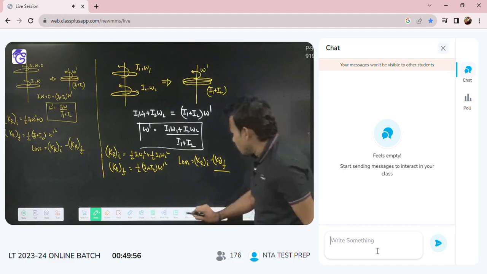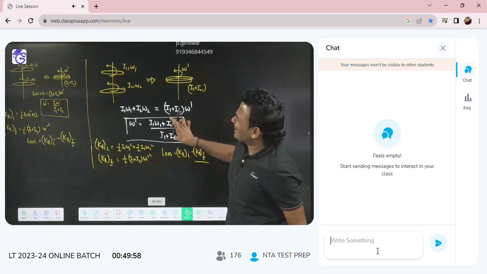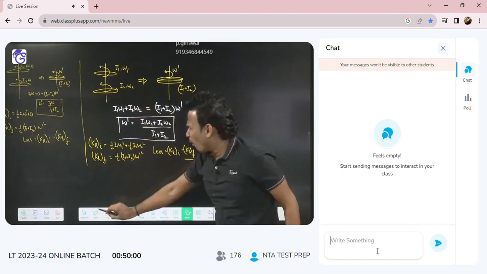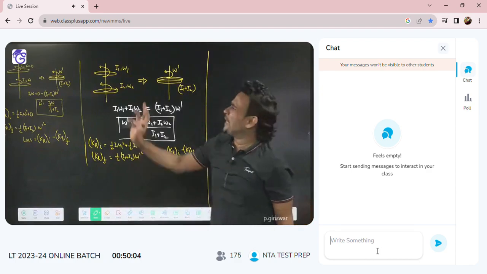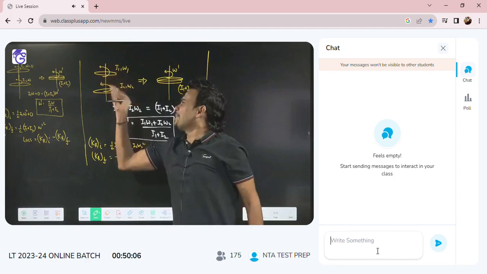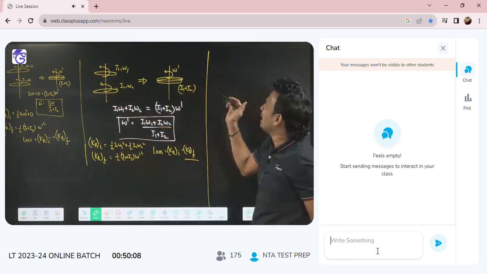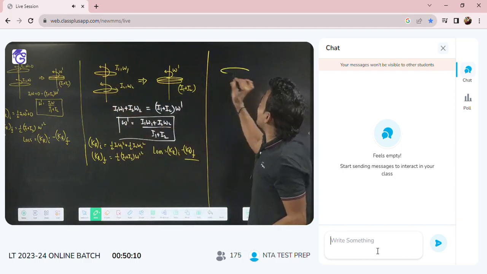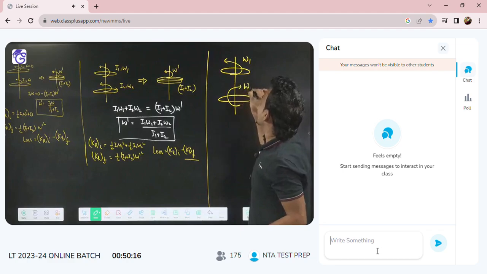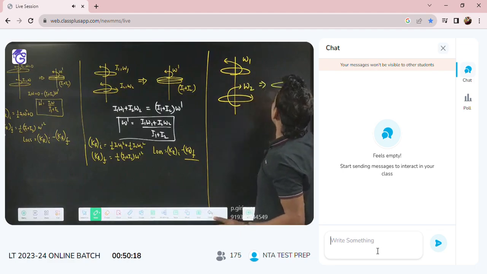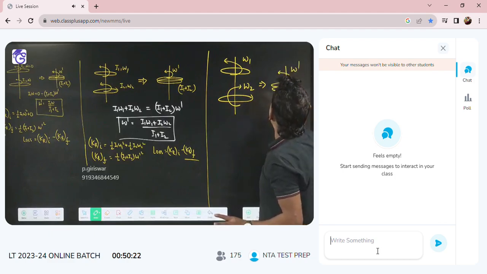Now tell me, is it mandatory that both discs always rotate in the same direction before coupling? Right now I have taken omega 1 and omega 2 in the same direction, but sometimes there is a possibility that omega 1 is in this direction and omega 2 is in the opposite direction. Now if you couple, both will rotate together with the common angular velocity omega dash, with total moment of inertia I1 plus I2.